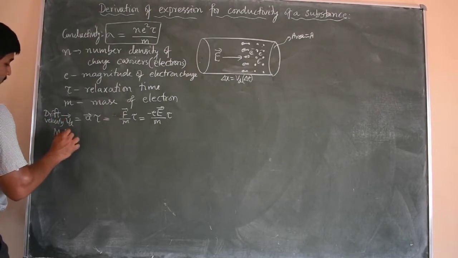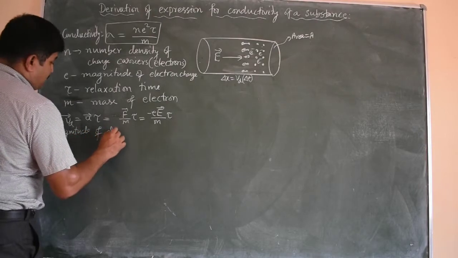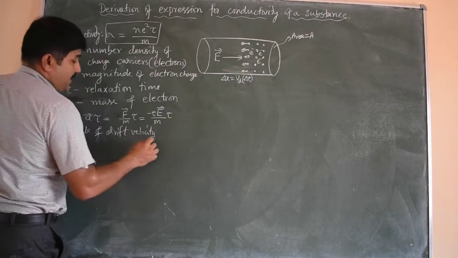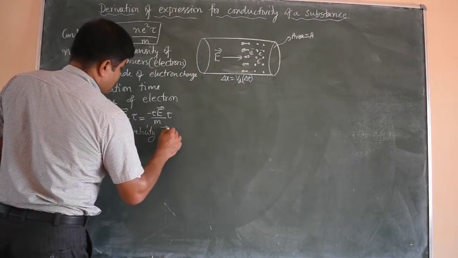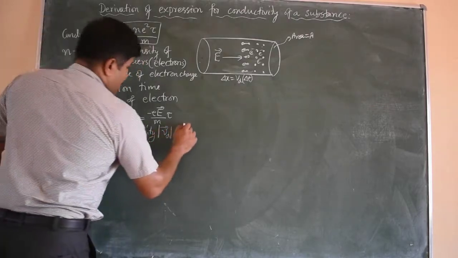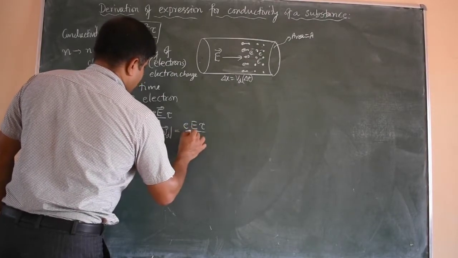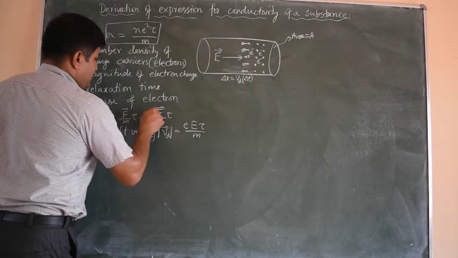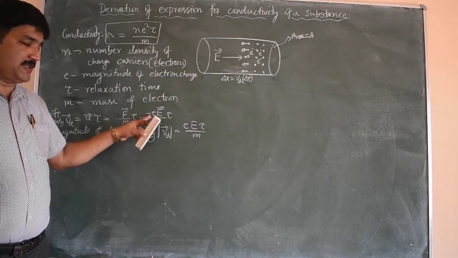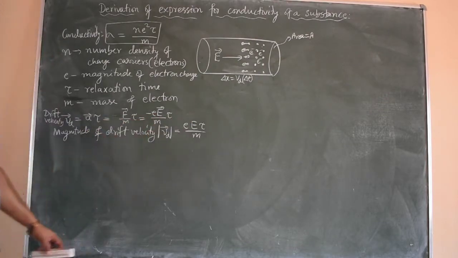Then the magnitude of drift velocity we can write: magnitude of drift velocity Vd equal to E tau by m. So the minus sign is there actually because drift velocity Vd is opposite to the electric field, that's why there is a minus sign here. But for magnitude, when I say E tau by m, all positive values are taken.